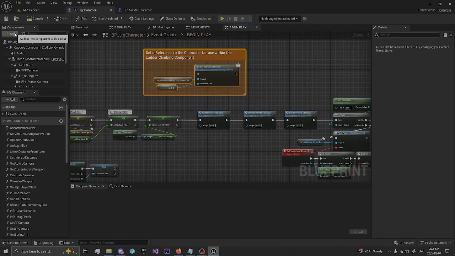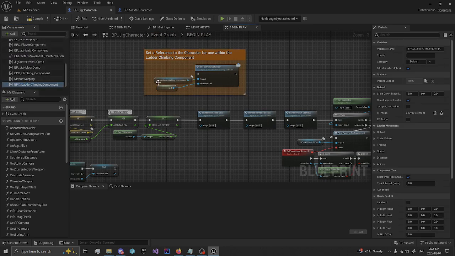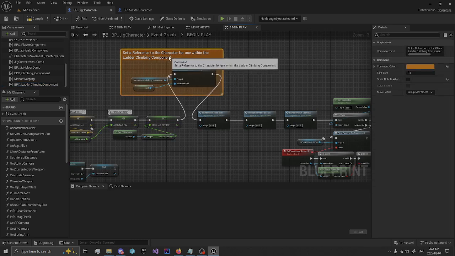And we'll come into the event graph of the jig character, begin play. And first we'll want to add the ladder component. Now this will be set correctly. Let's connect that here like this.